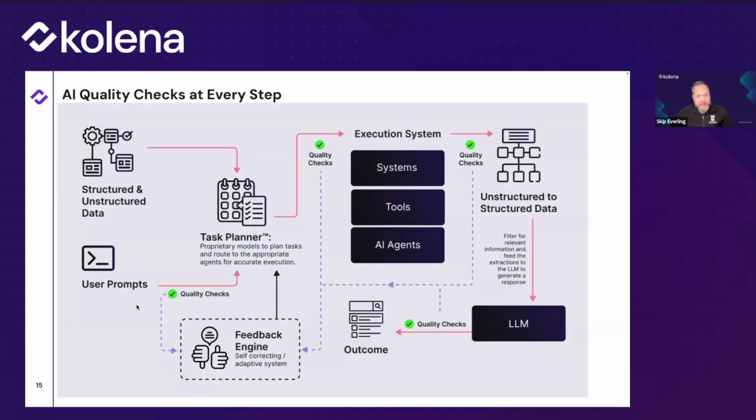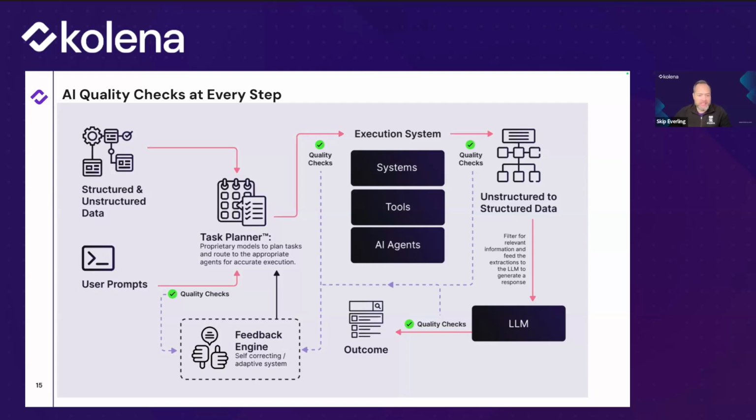And this is a complicated slide. I'm not going to spend much time on it. This is just showing how the quality checks are built into the architecture that we have here. And part of the special sauce here is this task planner, where from your perspective, all you're doing is sending in all this data and you're getting the outcome. But what we're doing in the backend intelligently is choosing which models are best, choosing which tools are best for each individual task.